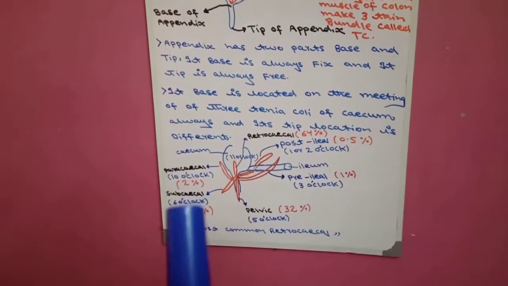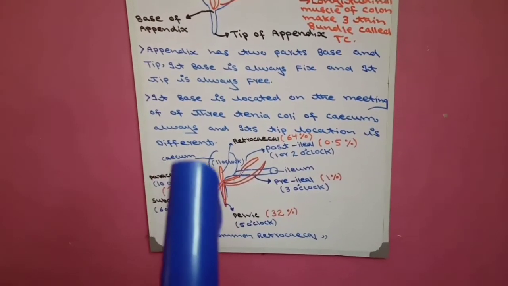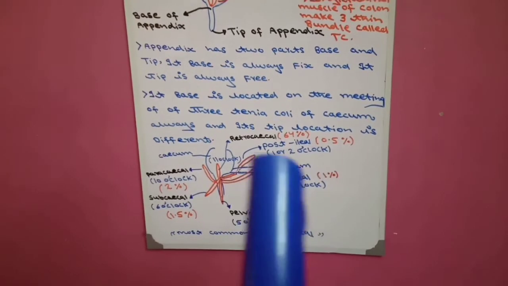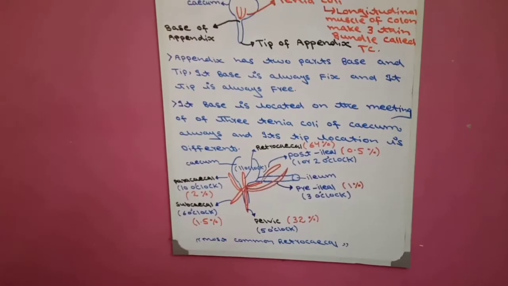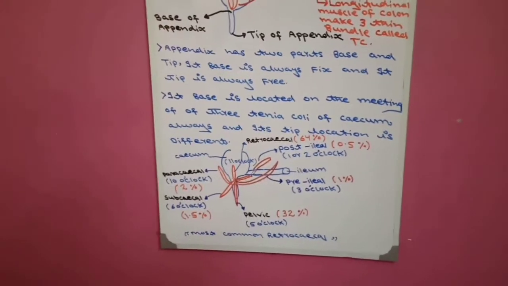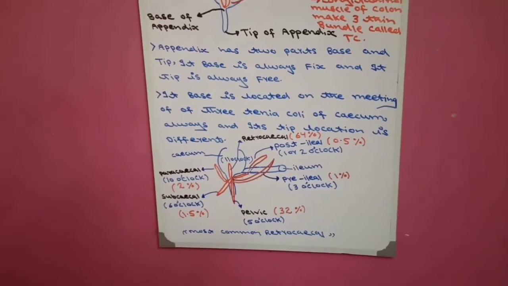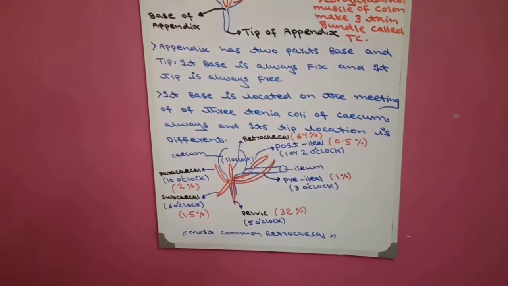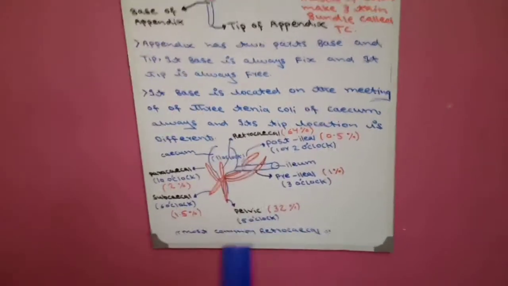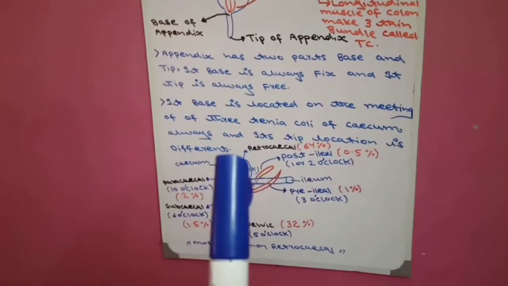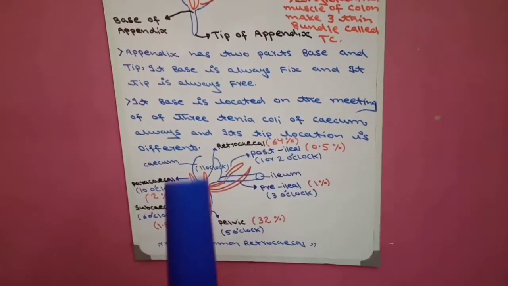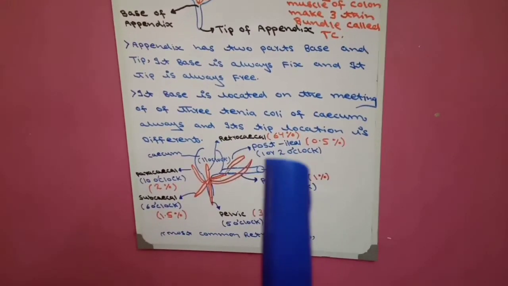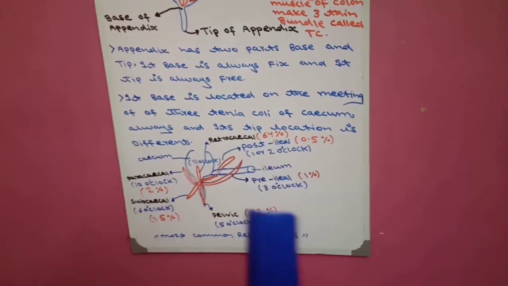The third is the percentage of occurrence of the tip position of the appendix. In most cases, when a patient develops appendicitis and we go for surgery, we see that the base of the appendix is always fixed. When we see the tip of the appendix, mostly it is retrocecal, meaning the percentage of occurrence of retrocecal is highest. Retrocecal occurrence is 64%.